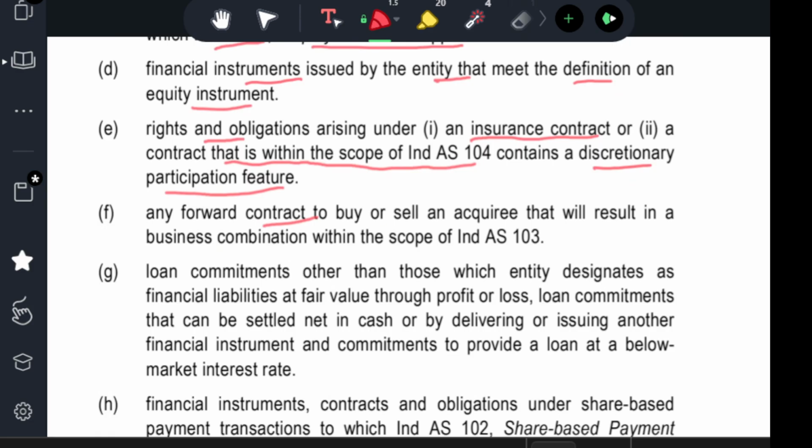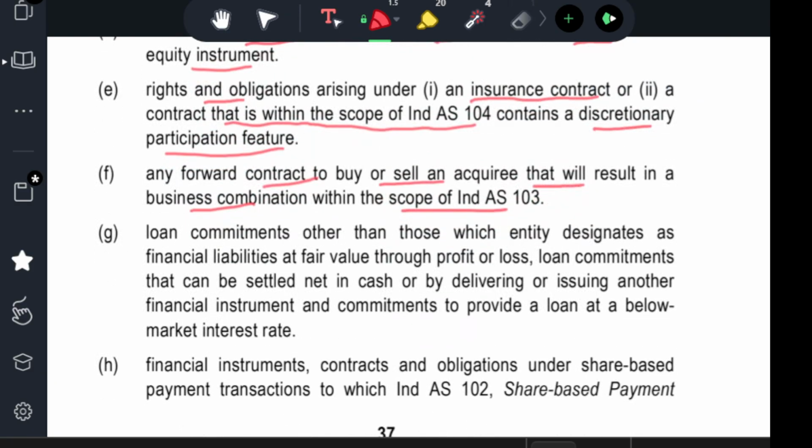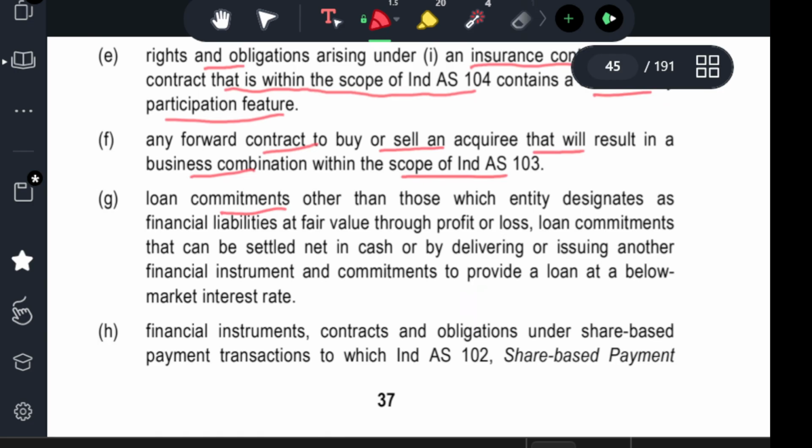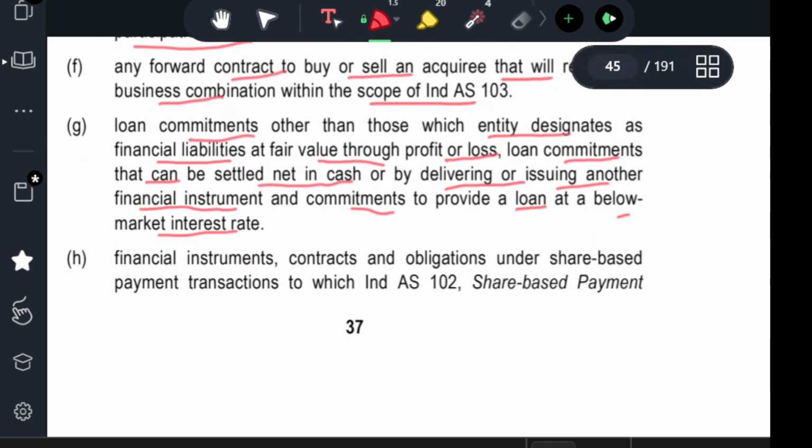A forward contract to buy or sell an acquiree that will result in a business combination need not apply. A loan commitment, other than those designated as financial liabilities at fair value through profit and loss, need not apply: a loan commitment that can be settled in cash or by delivering or issuing another financial instrument, and a commitment to provide a loan at a below-market interest rate.